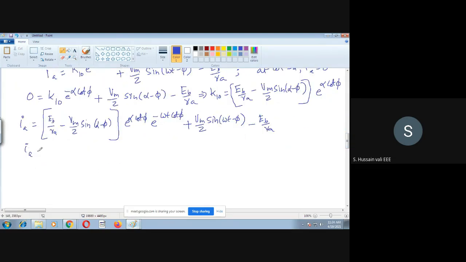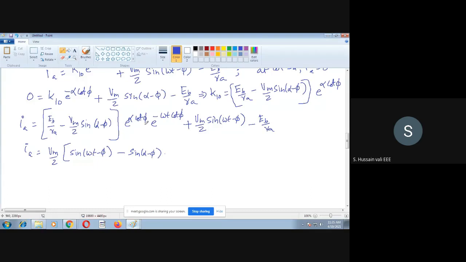Let's simplify this further. Take Vm by Z as common: sin omega t minus phi, minus sin alpha minus phi, into e power alpha cot phi into e power minus omega t cot phi.